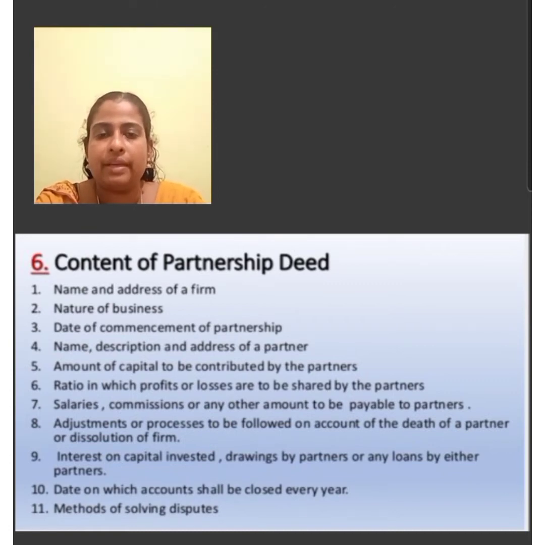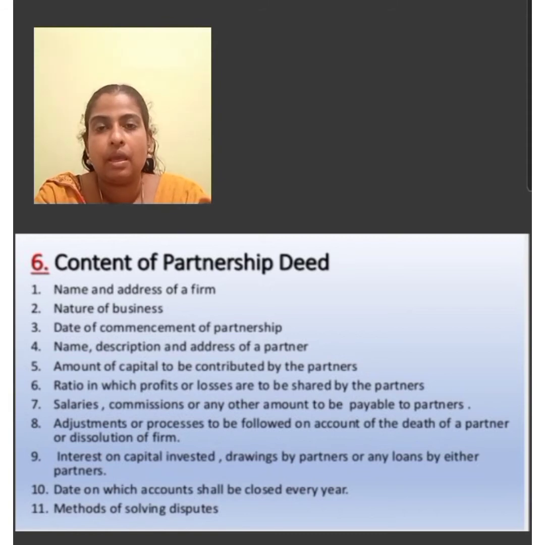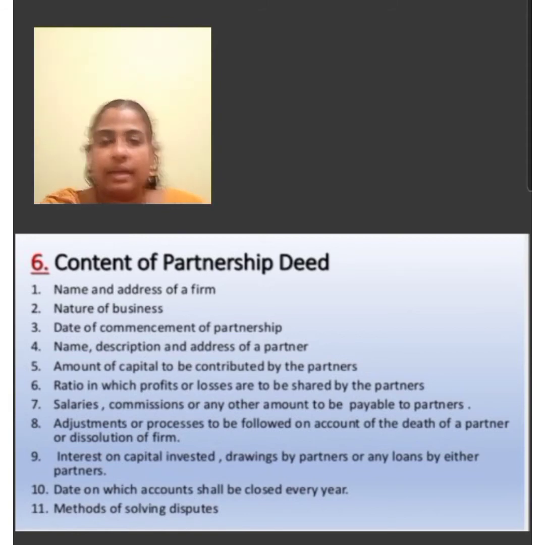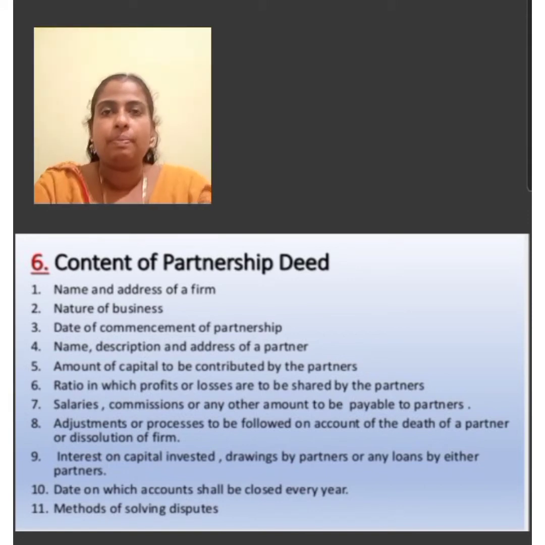Interest on capital invested, interest on drawings by the partners or any loan by either partners. Then date on which accounts shall be closed every year. Then methods of solving disputes. Then accounting procedure at the reconstitution of partnership. Reconstitution of partnership includes admission of a partner, retirement of a partner, and last one, death of a partner.